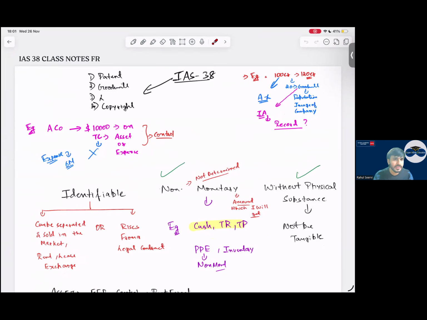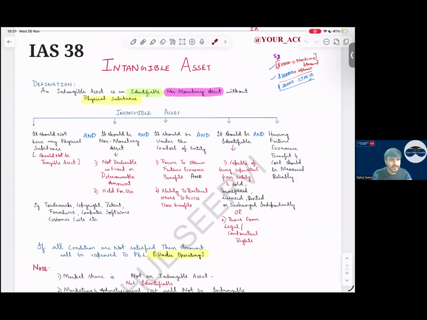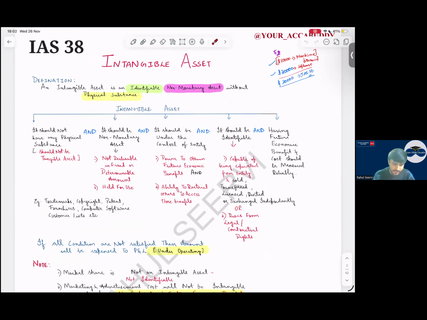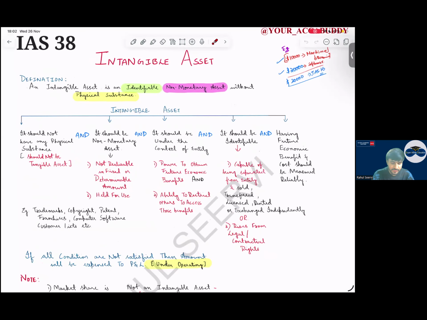Let us start with IAS 38, intangible asset. What is the first definition? An intangible asset is an identifiable, non-monetary asset without physical substance. Physical substance means we can't touch it. Non-monetary means it is not realizable in a fixed or determinable amount. It should be under the control of the entity. Control means the power to obtain future economic benefits and the ability to restrict other parties from taking the benefit.